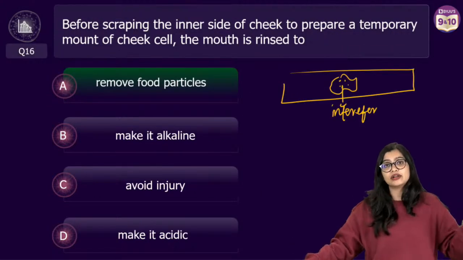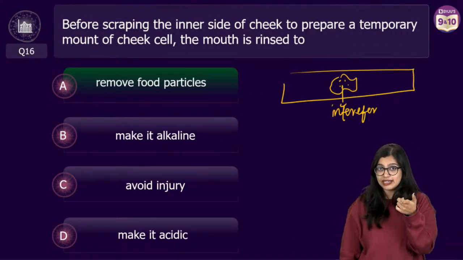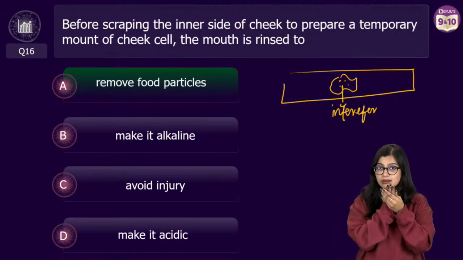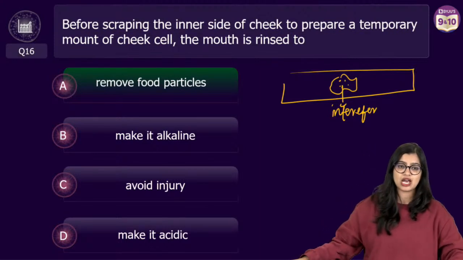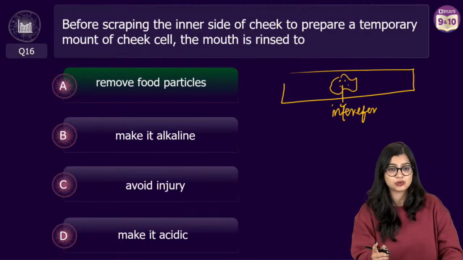So this is based on an experiment which is there in your textbook, right? How you can observe cheek cells under the microscope. For that they have put it step by step. These questions are based on that, Prisha. I hope that all of you have your textbook, right?